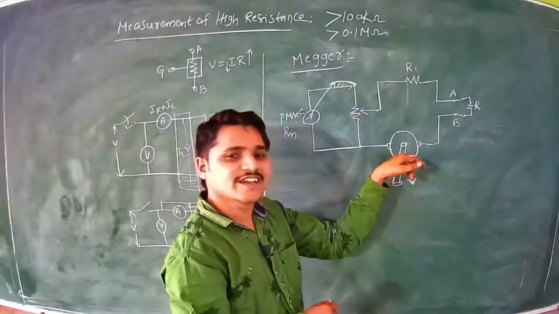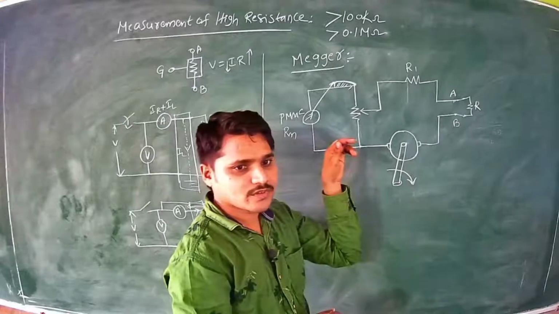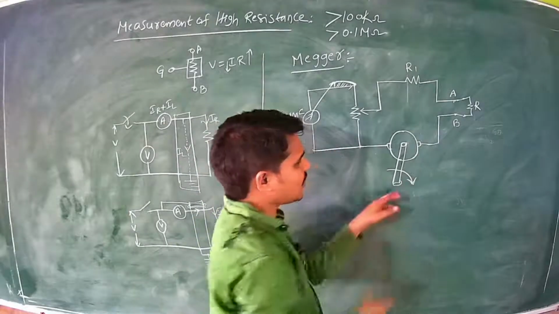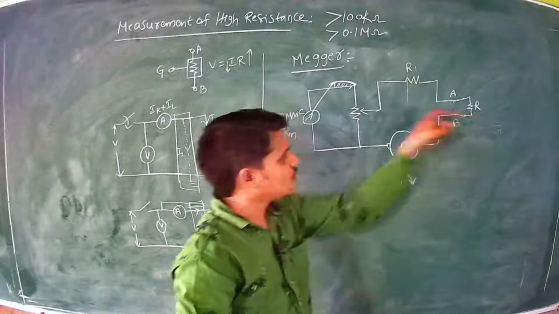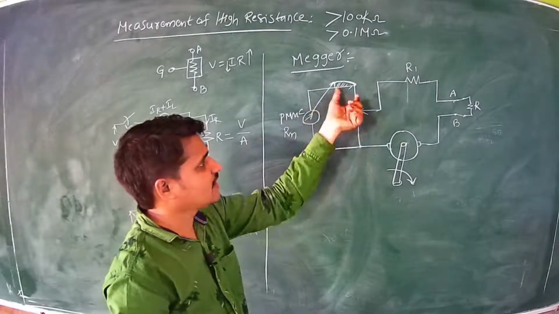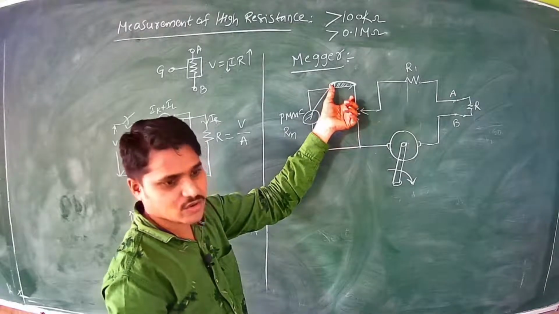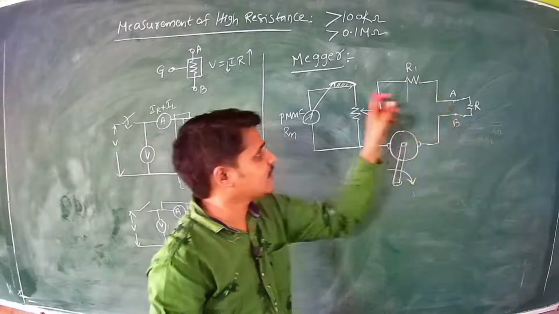This voltage is responsible for driving the current in the circuit. So when current flows, this galvanometer or instrument will record the current, that is the resistance of this resistance element.